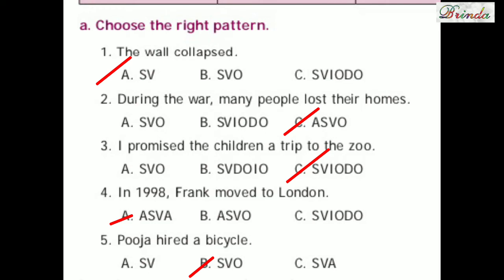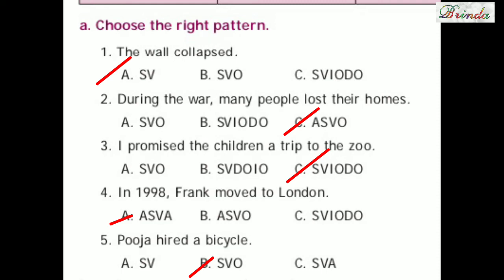Third one, I promised the child a trip to the zoo. So what is the sentence pattern? SV, IO, DO. Okay, I promised. I the subject, promised the verb, the children, and a trip to the zoo. What did he promise? A trip to the zoo. அப்போ வாட்டுக்கு பதில் வரும்போது that is called as direct object. Then if you ask the question whom did he promise? Children. So whomக்கு பதில் வரும்போது that is called as indirect object. Okay children? So answer is SVIODO.